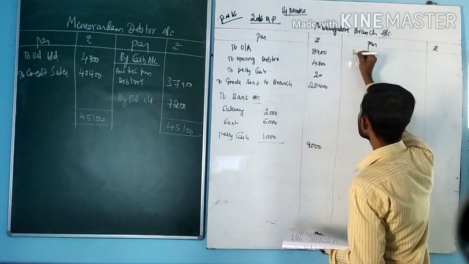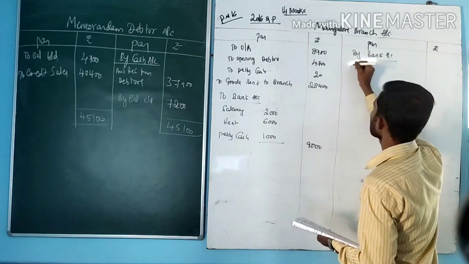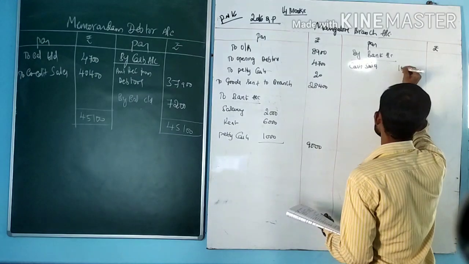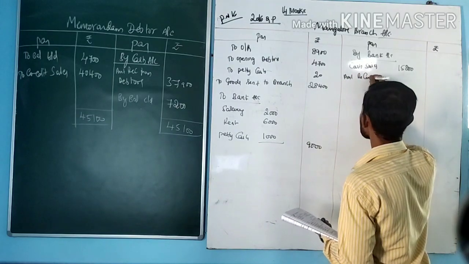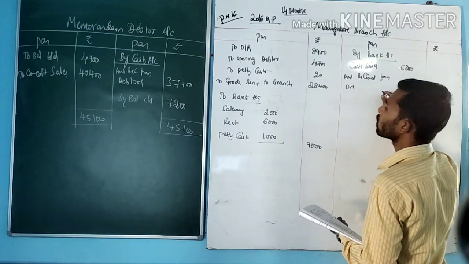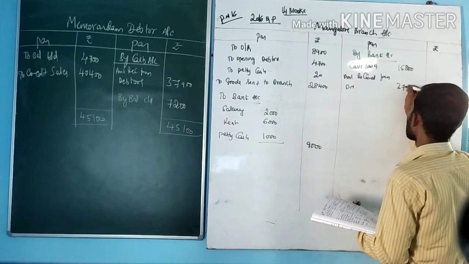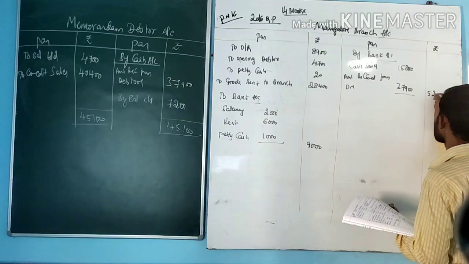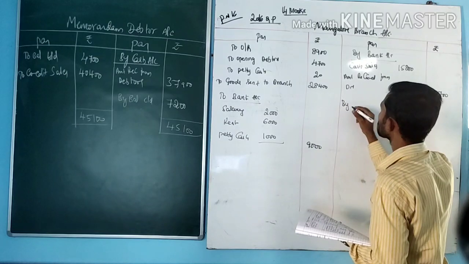Next, credit side by bank account, that is cash sales amount 15,800. Next, amount received from debtors amount 37,900. Both the amounts, 15,800 plus 37,900, 53,700. Next, there is goods returned by branch to head office.